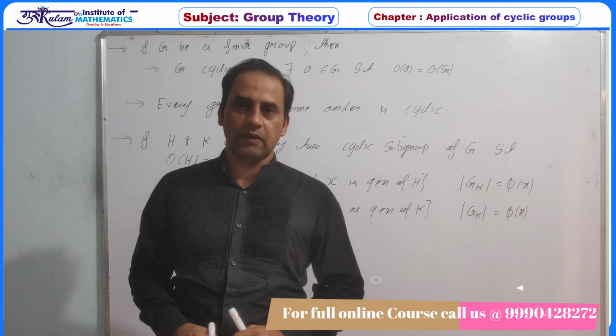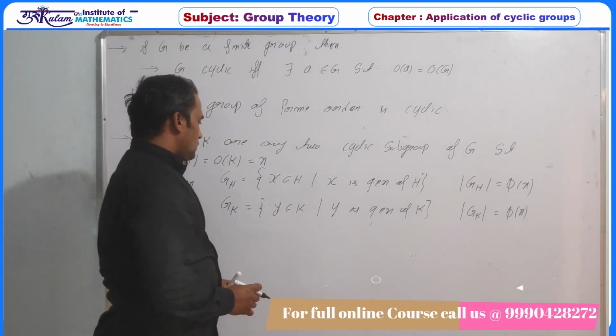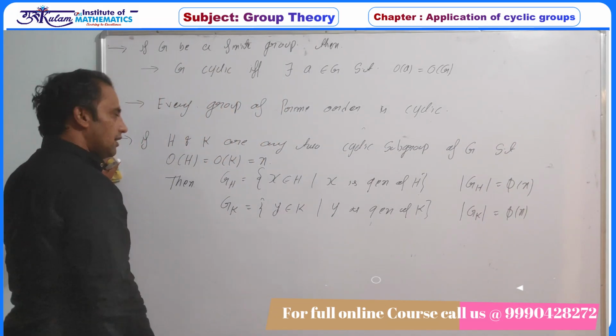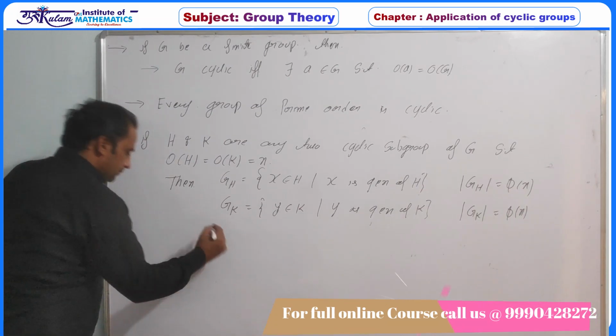You can easily calculate it by the formula. So the cardinality of GH must be the same as the cardinality of GK.